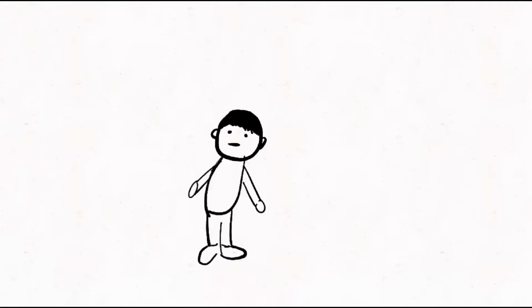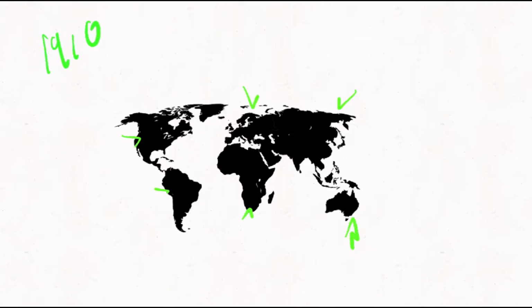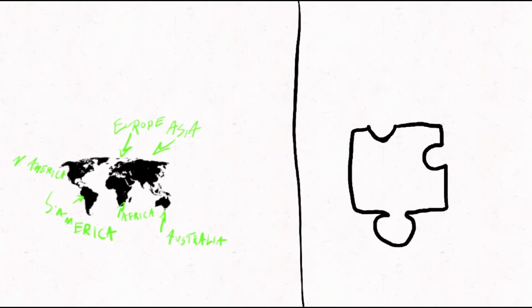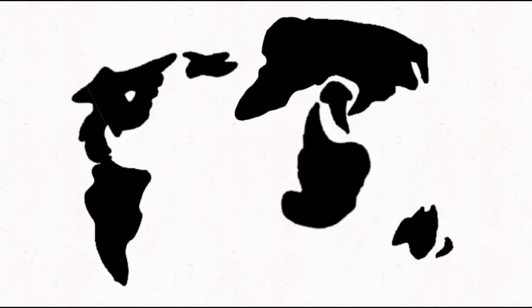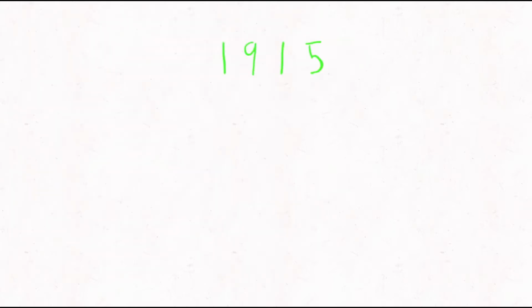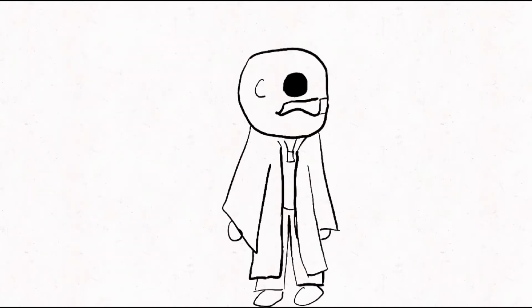There was once a man named Alfred Wegener. In 1910, Wegener noticed that the continents looked like pieces of a puzzle and formed a theory that all the continents were once a supercontinent, but then drifted apart. By 1915, he called it continental drift. But scientists didn't believe Wegener, and he died before he could support his theory with more evidence.